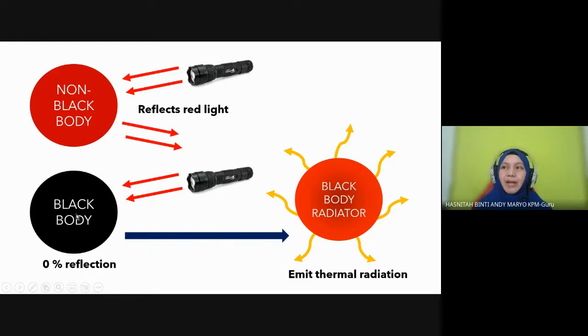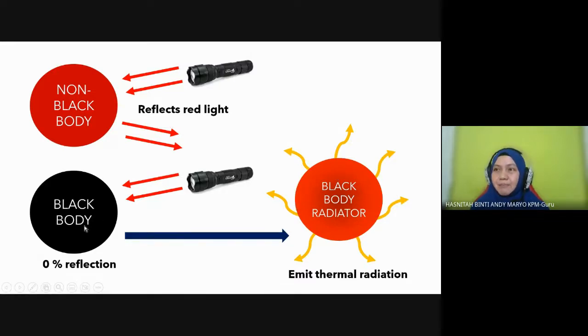For this one, a black body, what happens? When light falls on it, it will absorb 100%, so it shows no reflection. And at the same time, when you supply heat to the black body, the temperature increases, so you can see the color starts to change. They emit radiation.